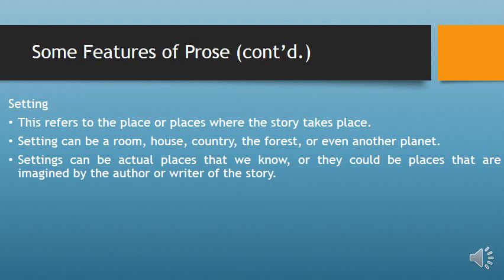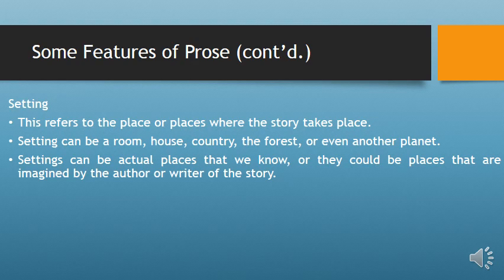Setting is the next feature of prose. Setting refers to the place or places where the story takes place. Let's say a story takes place in Kano or Kaduna. Kano and Kaduna are the settings of that particular story. Setting can be a room, a house, a country, a forest, or even another planet. That is, if a story takes place in a forest, that forest is the setting of that story.